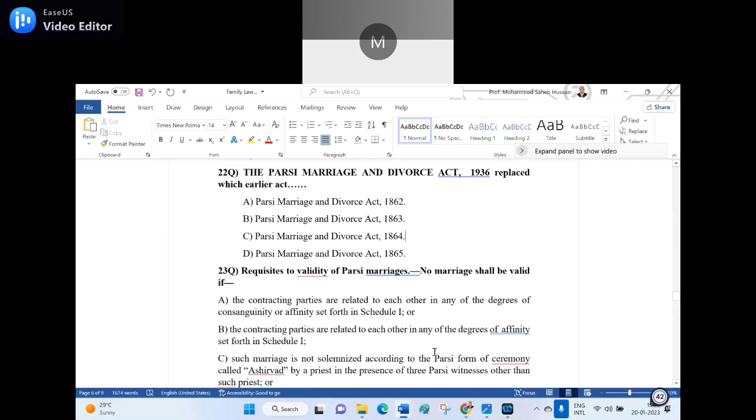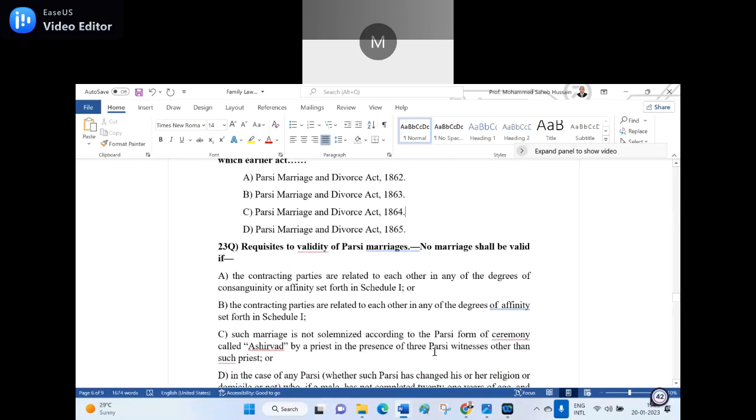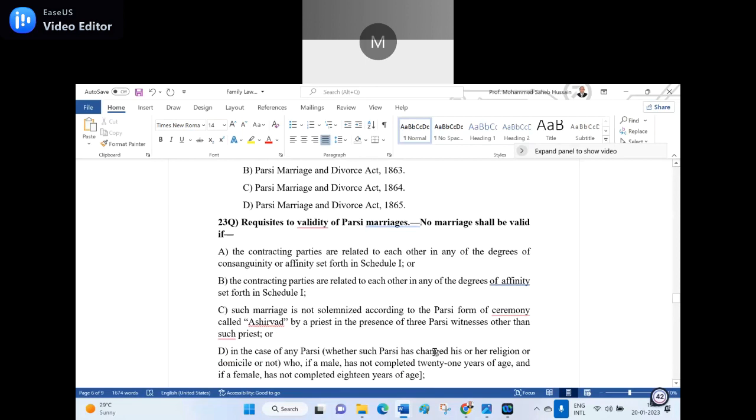B, in the case of any Parsi, whether such Parsi has changed his or her religion or domicile or not, who, if a male, has not completed 21 years of age and a female has not completed 18 years of age. C, such marriage is not solemnized according to the Parsi form of ceremony called Ashirwad by a priest in the presence of three Parsi witnesses other than such priest.